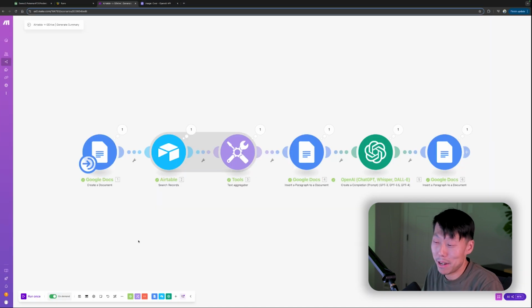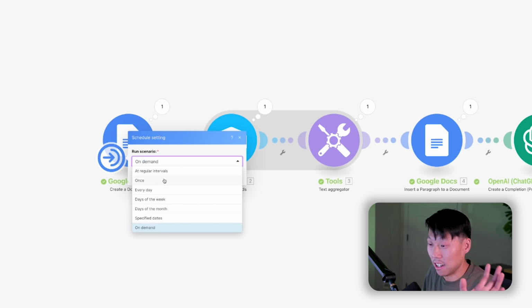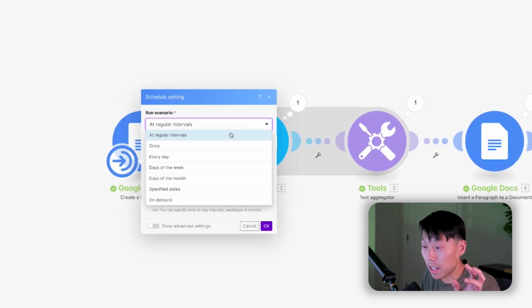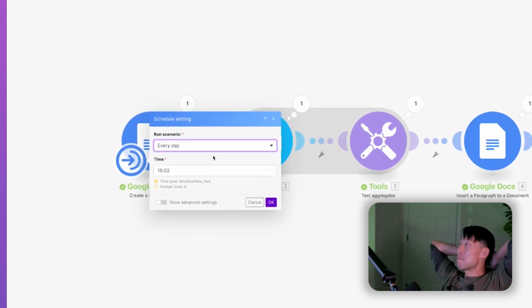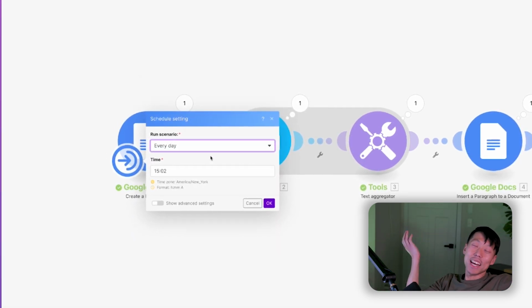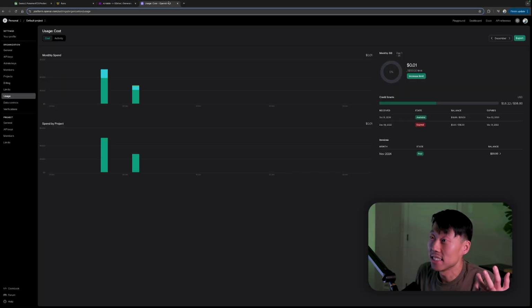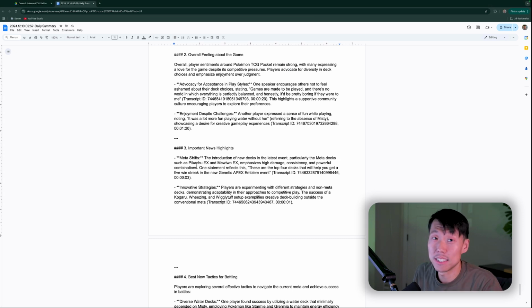So I have this running on demand, but if I go ahead and change this trigger to run on regular intervals, maybe I can set this to every day. Now I can literally just sit back and get this every day, right? And sip on my morning coffee, and I just get this nice little Google document to read through every morning, and I don't have to do this over and over again.